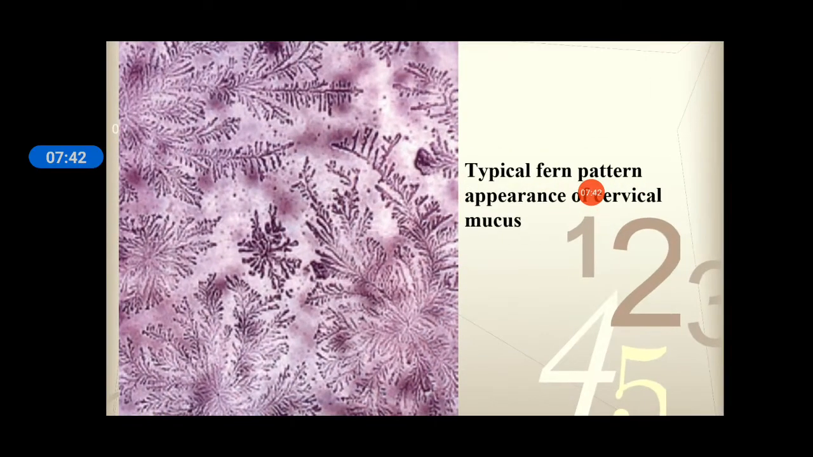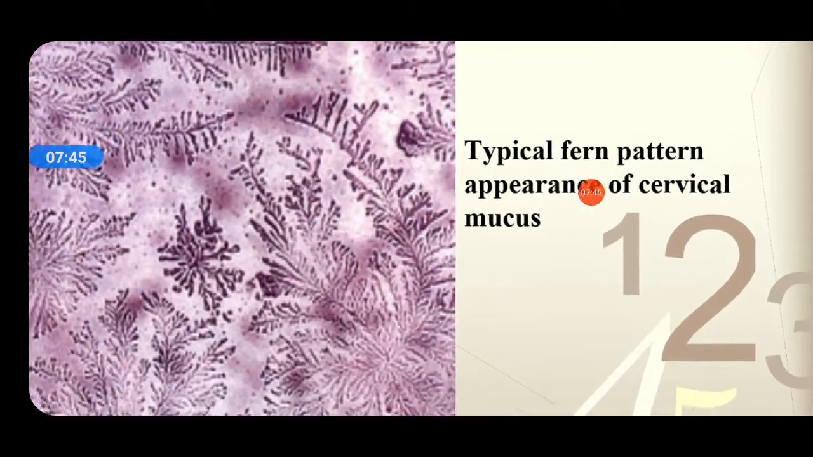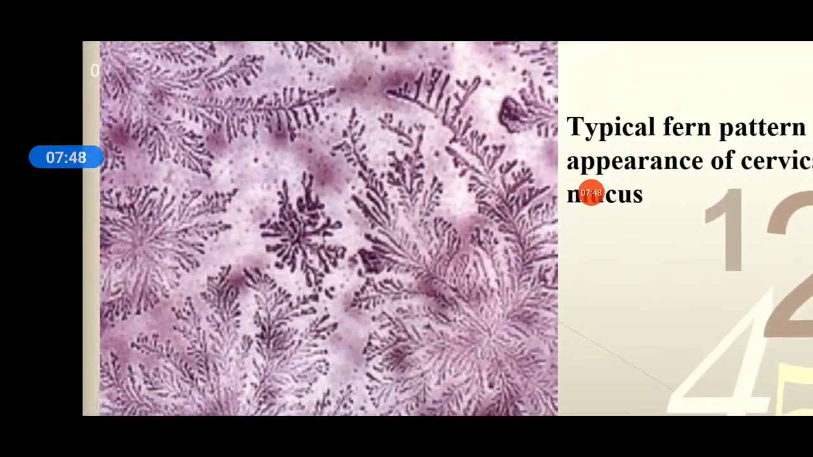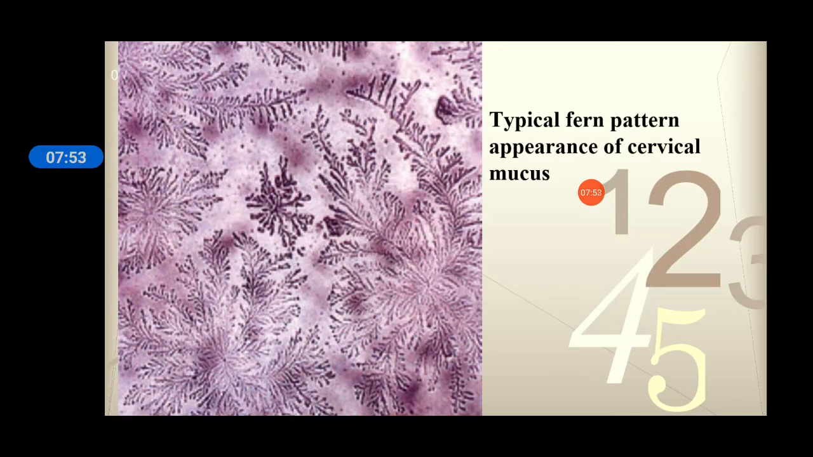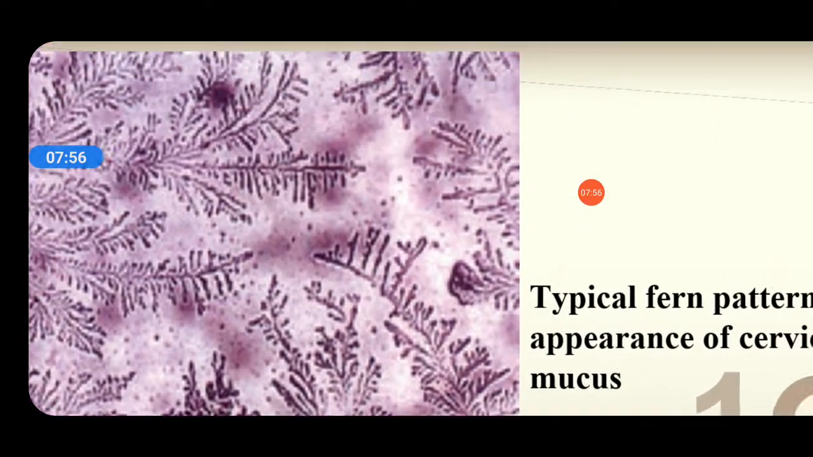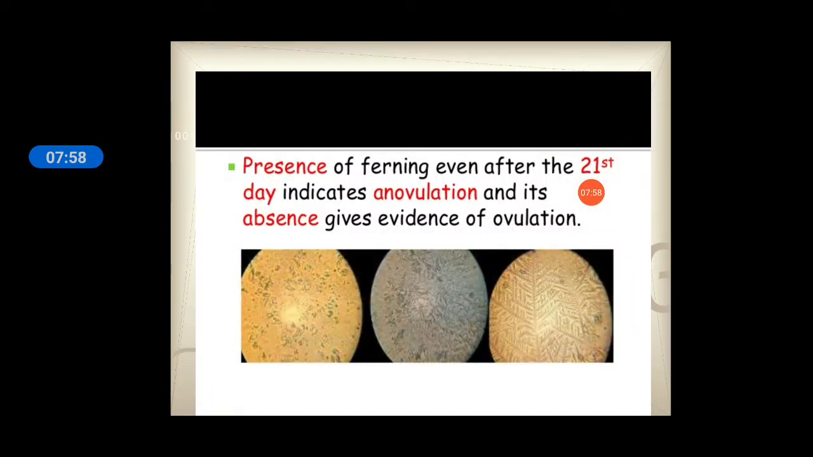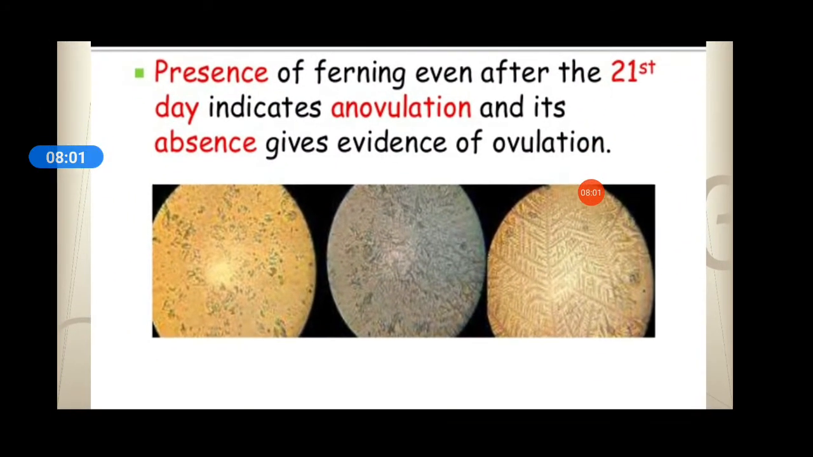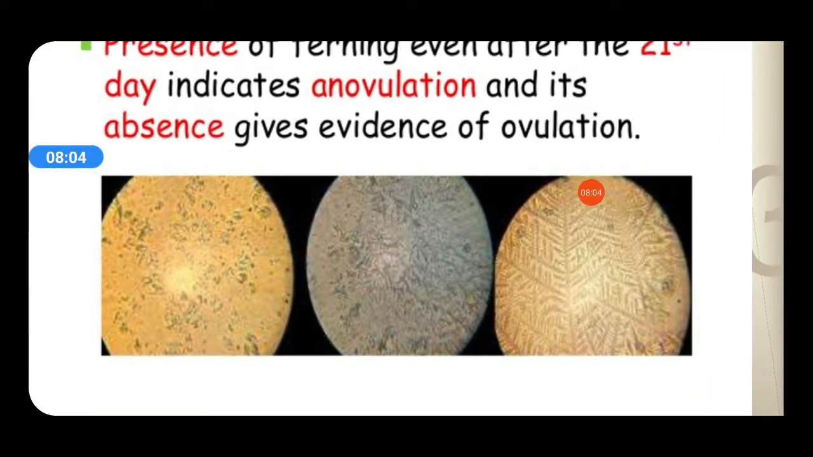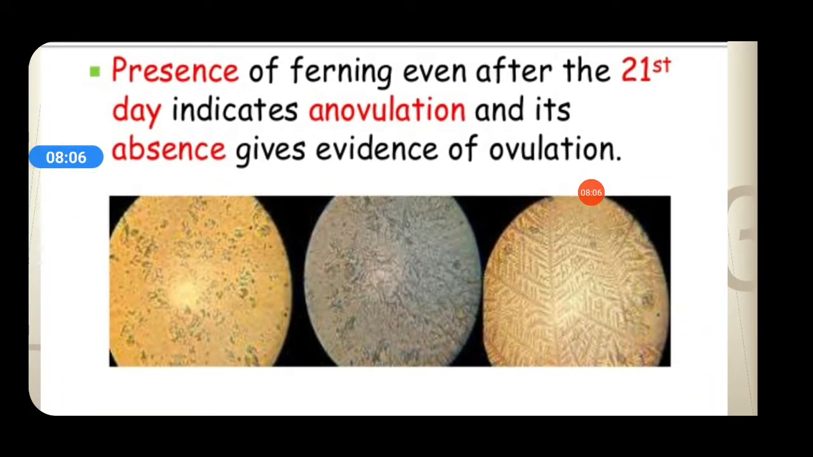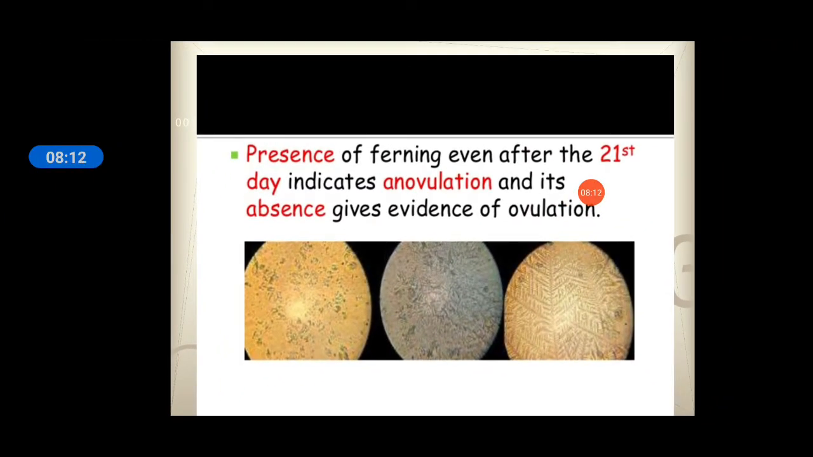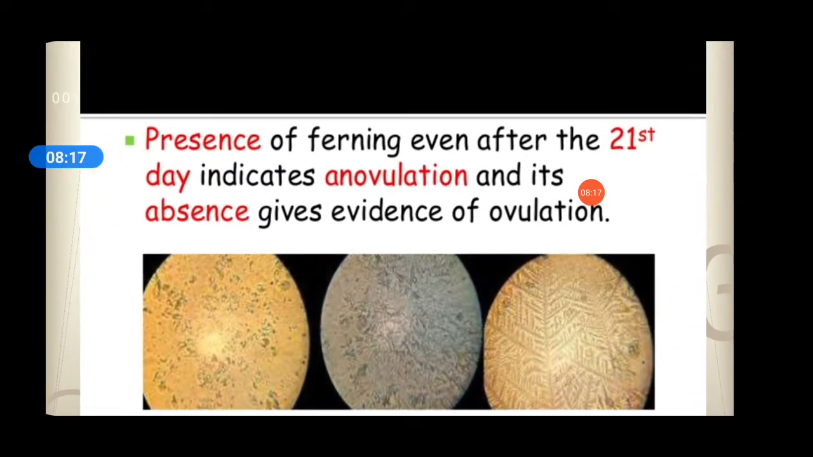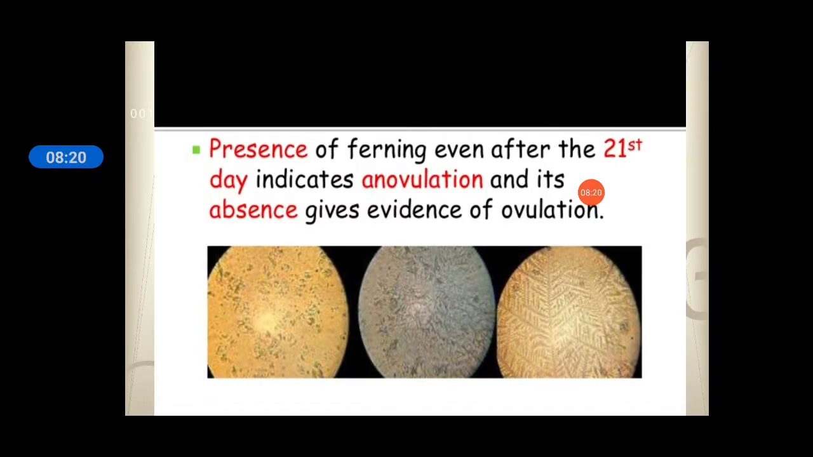See here a typical fern pattern appearance of a cervical mucus. Under the microscope you'll find the cervical mucus like this. Yeah, it's looking like a fern, a totally fern pattern appearance. The presence of ferning even after the 21st day indicates anovulation and its absence gives the evidence of ovulation. You can see here how the ferning disappears slowly after the ovulation. If it's still present after the 21st day, it means the cycle is anovulatory or ovulation didn't take place.